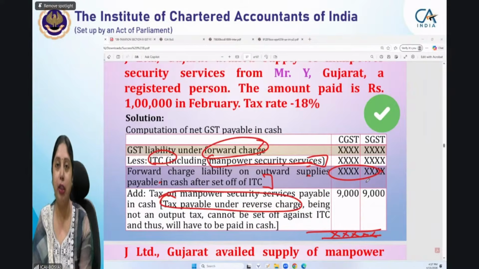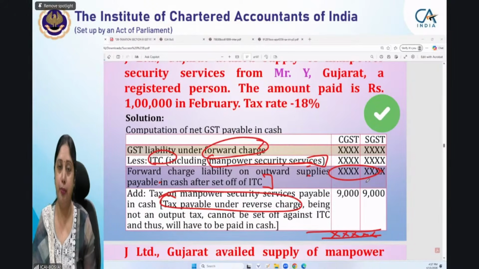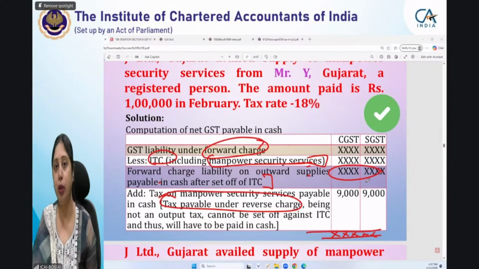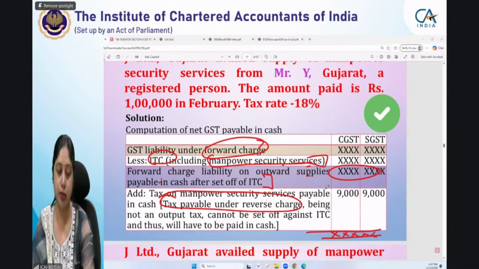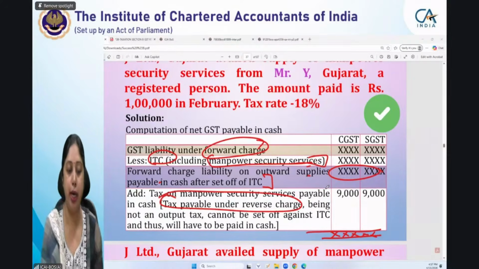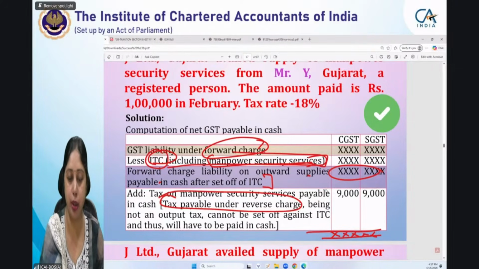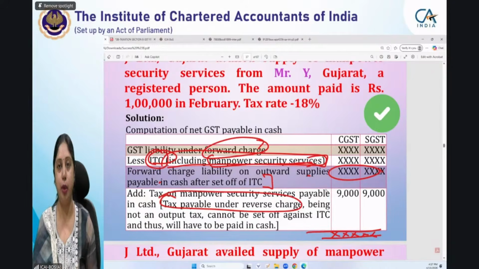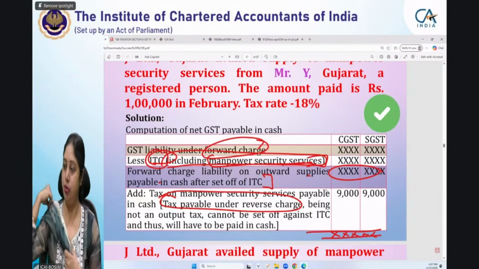But that is not under RCM. Any service which is under RCM, a perfect example would be renting of motor vehicle only, and suppose credit is not available, then you don't have to take it. But if credit is available on services under RCM, for example security services, sponsorship services or GTA services, then you will take that credit. So you will include it in ITC also. In our case, Manpower Security Services was there, so we had taken it in the ITC also. And then to the differential amount we'll add tax payable under reverse charge. So I hope this clears your doubt.